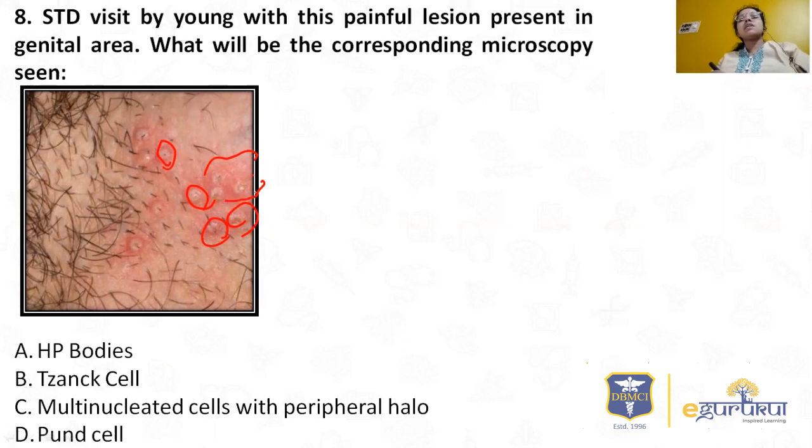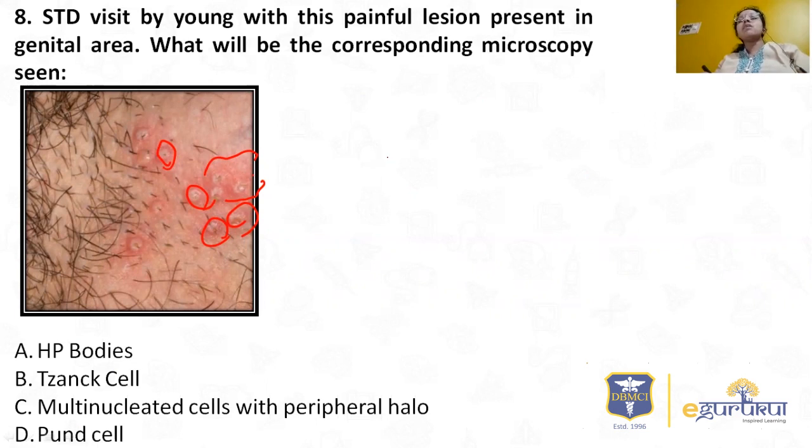As I told earlier, vesicles are fluid-filled lesions less than 0.5 centimeter, and painful fluid-filled lesions are the characteristic feature of herpes always. It could be secondary to allergic contact dermatitis or irritant contact dermatitis, but when an STD presents with painful vesicles, you have to think in terms of herpes always.